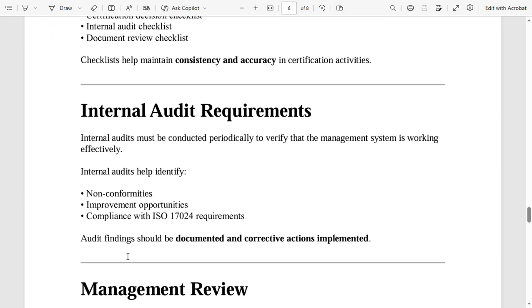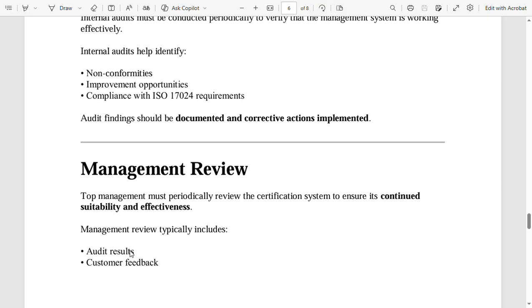Internal audit requirements. Internal audit must be conducted periodically to verify that the management system is working effectively. Internal audits help identify non-conformities, improvement opportunities, compliance with ISO 17024 requirements. Audit findings should be documented and corrective actions implemented.